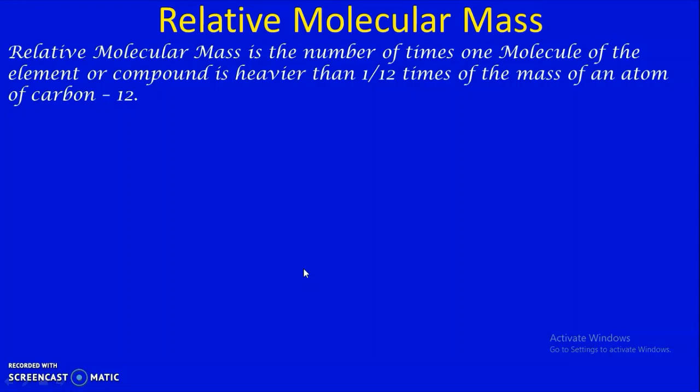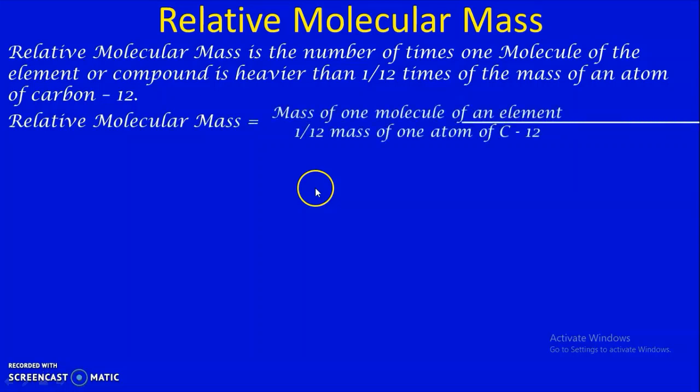Now it is how many times one molecule is heavier than 1/12 of the mass of an atom of C12. The mathematical interpretation will be the mass of one molecule of an element divided by 1 by 12 the mass of one atom of C12.